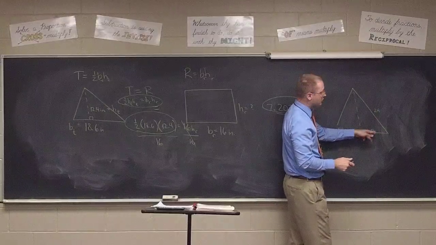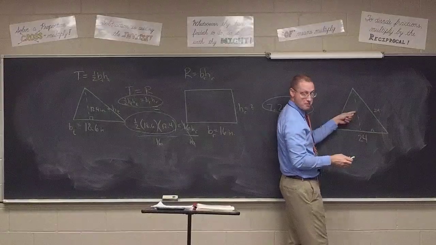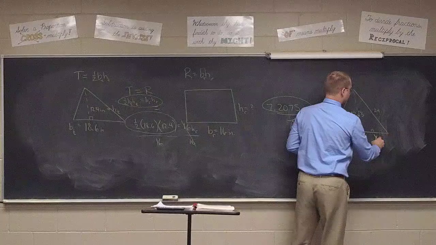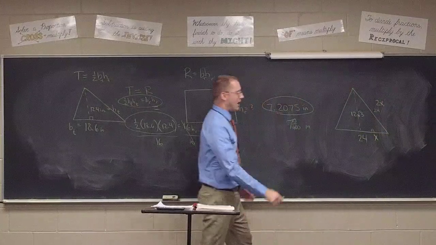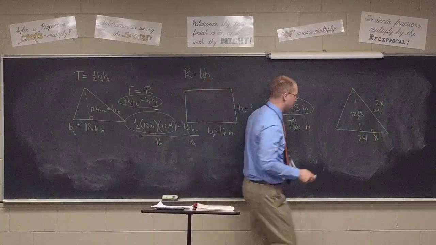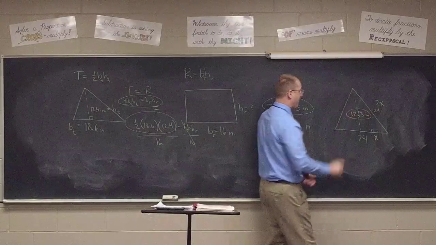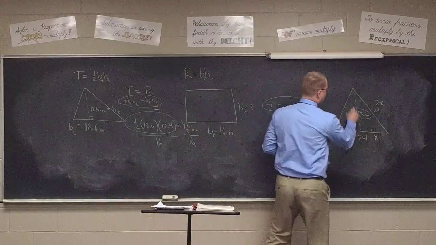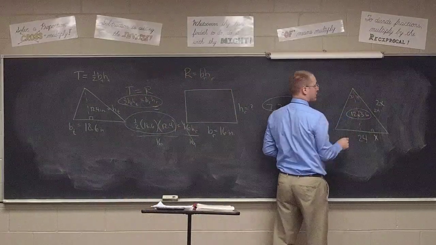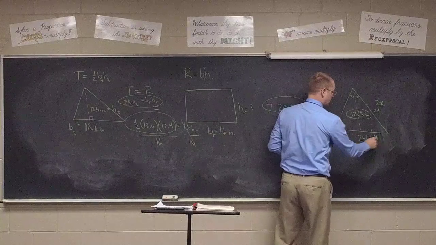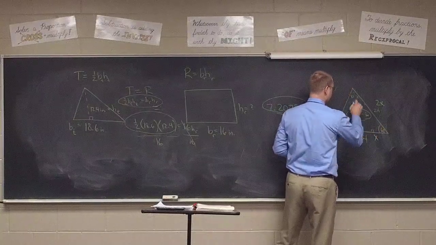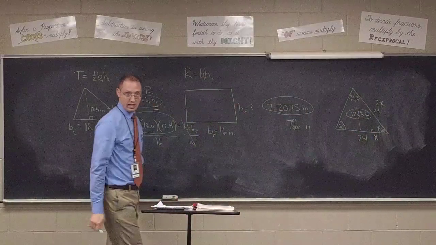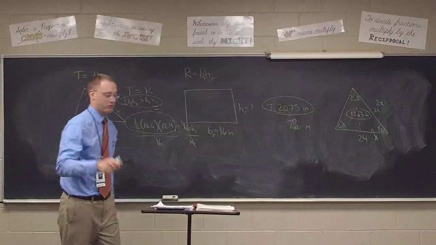12, that's x. 24, that's 2x. So if this is x, then that's 2x. And what unit, of course? Inches. I think you actually might have said that. How many also had 12 times the square root of 3 inches? Because again, in an equilateral triangle, the top angle is 60 like all the others, which means it's bisected into 30s. And the base angles are 60. Questions on that? Now, do number 15.